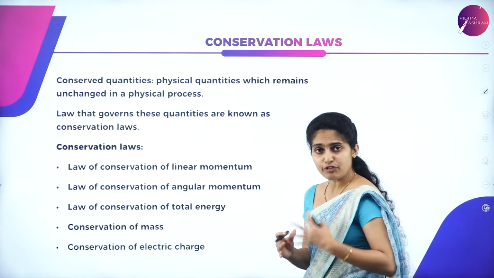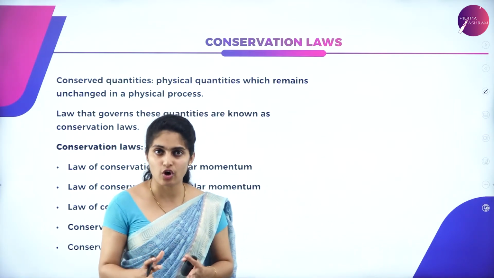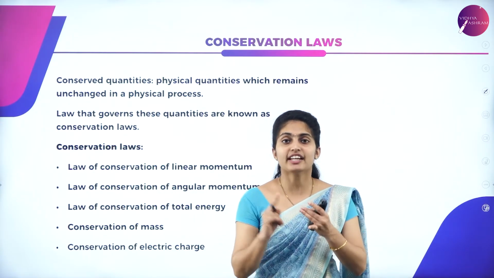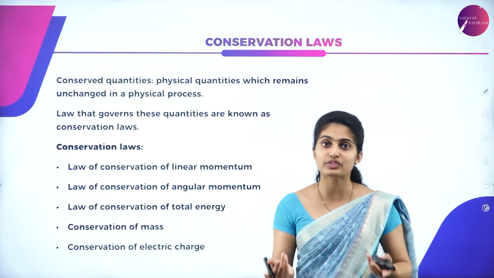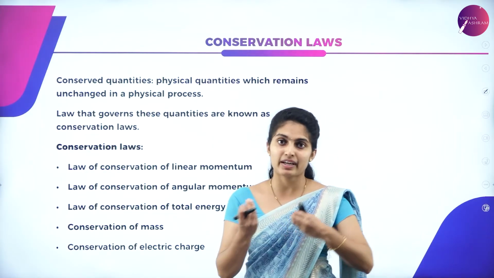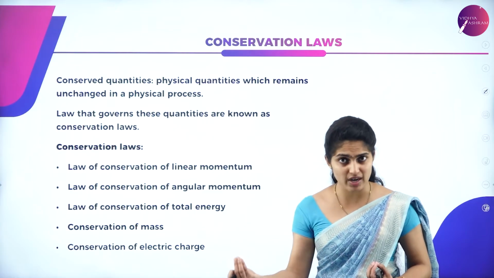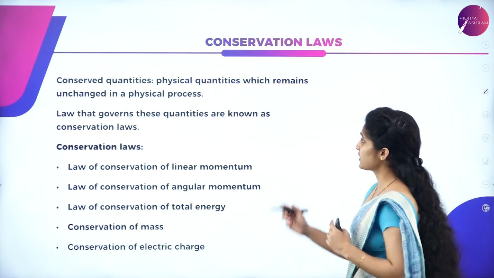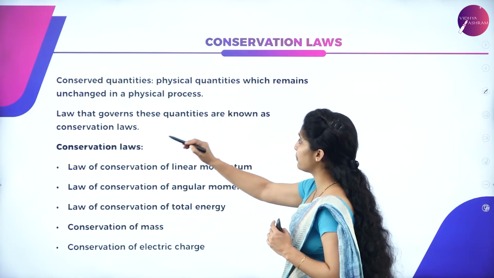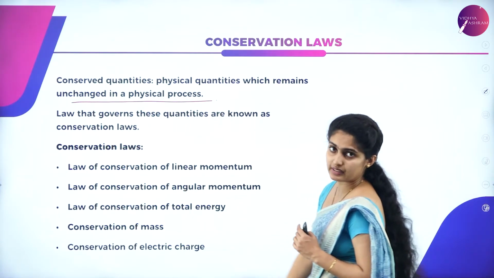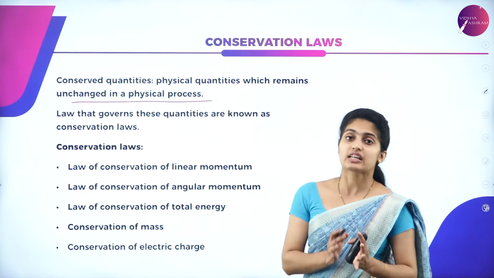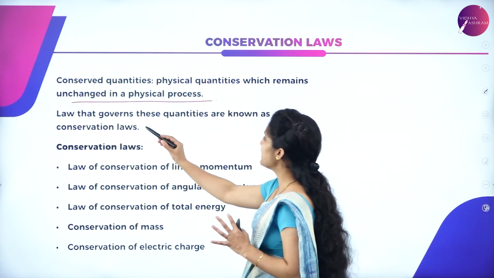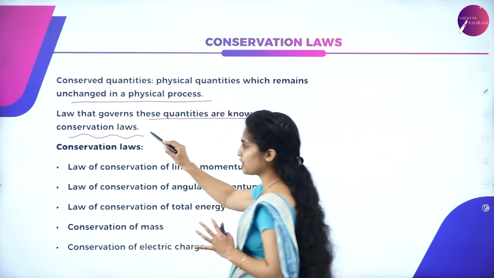In physics you also get into the conservation laws, something called conservation. What is meant by conservation? Conservation means incoming is equal to outgoing, which is equal to 0. That means there is certain work which is done, but at the final point when we look into that work done, it is said to be 0. So we learn here that conserved quantities are physical quantities which remain unchanged in a physical process. Such a quantity is known as a conserved quantity, and the laws that govern these quantities are known as conservation laws.